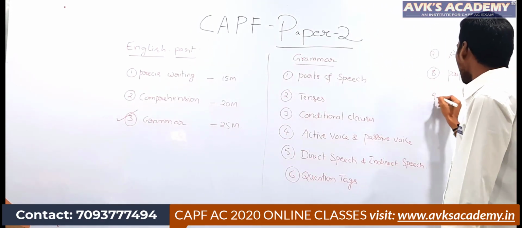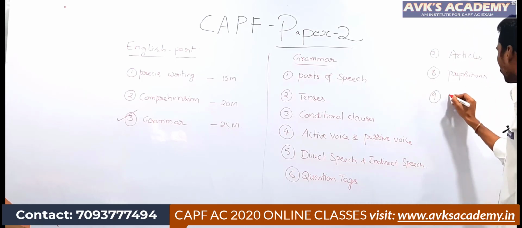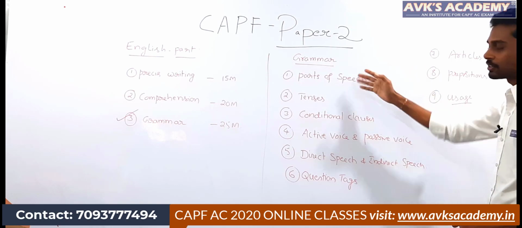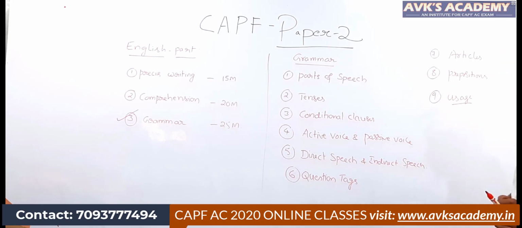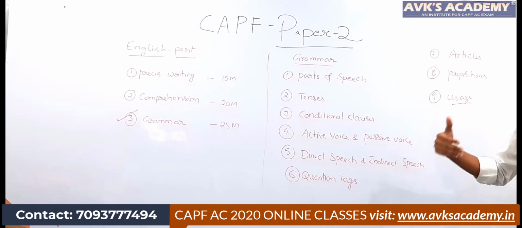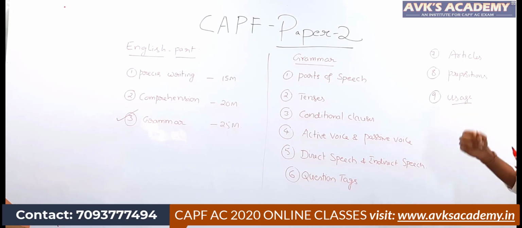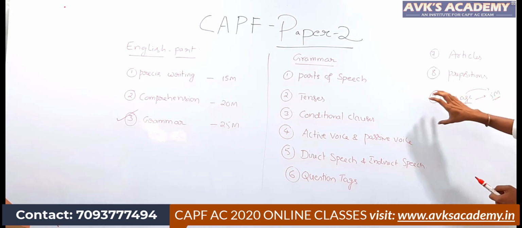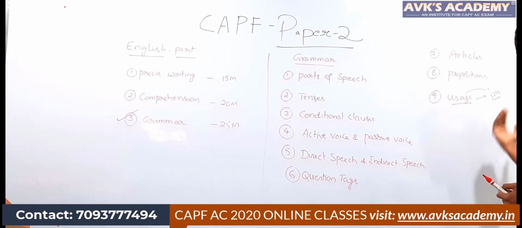That's why we have another session, the usage part. Usage part of what? Usage part of parts of speech. In parts of speech we generally have 8 parts of speech, that is noun, pronoun, verb, adjective, adverb, all these things, but we have to deal with them separately because the usage is different. You have a minimum of 5 marks from the usage part. That's why we are going to deal with this in a separate session.